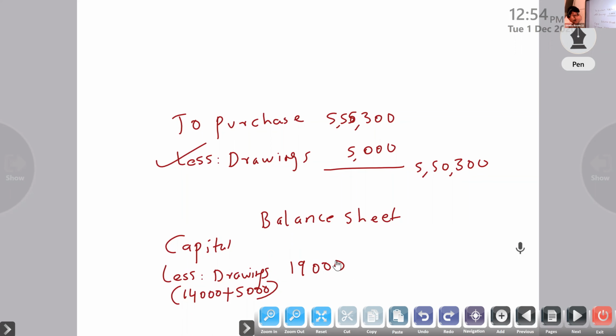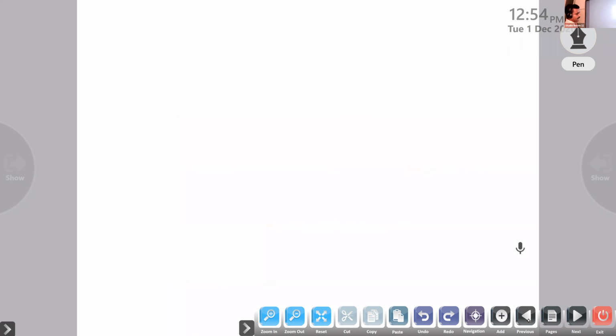Signboard costing rupees 4,000 included in advertising. A signboard is a board for advertisement purposes. We are using the signboard, so that is an asset only. It is a capital expenditure that has been included in revenue expenditure.